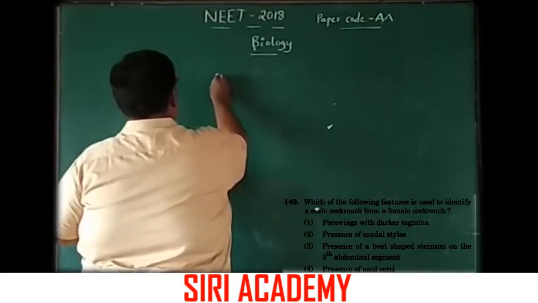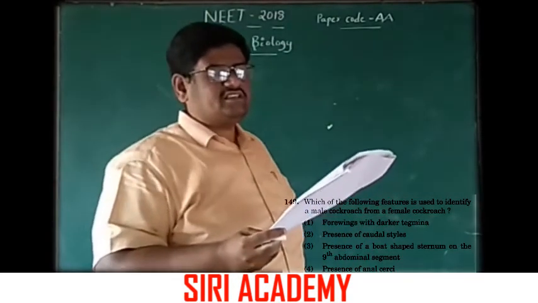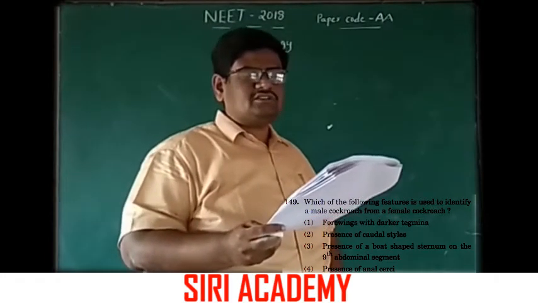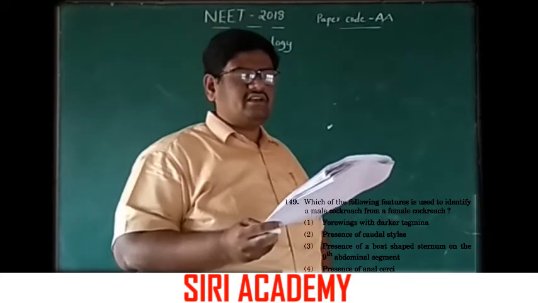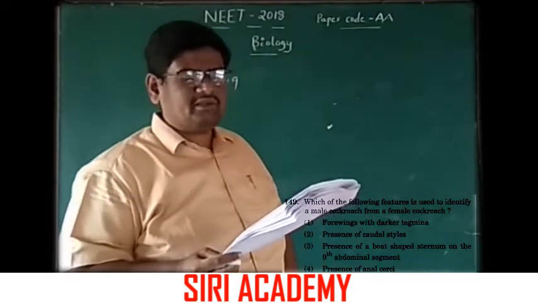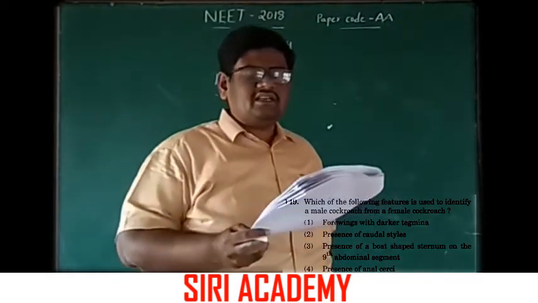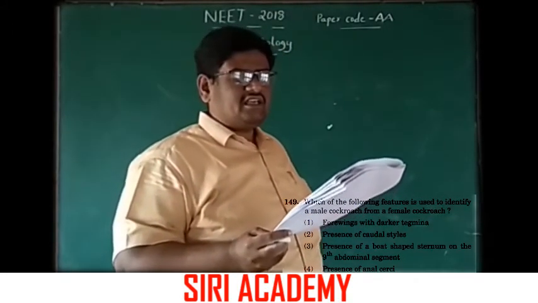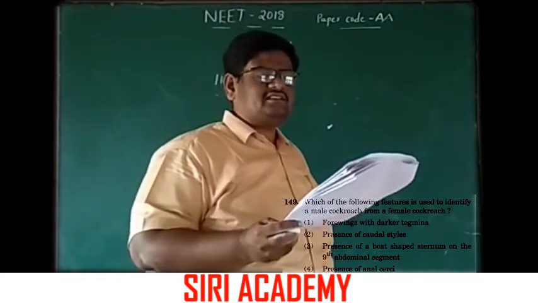Question number 149. Which of the following features is used to identify a male cockroach from a female cockroach? Here, first one, four wings with darker tegmina. Both male and female have the darker tegmina. Next, presence of a boat-shaped sternum on the 9th abdominal segment, and presence of anal cerci.